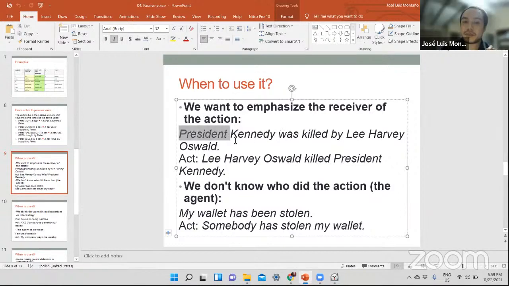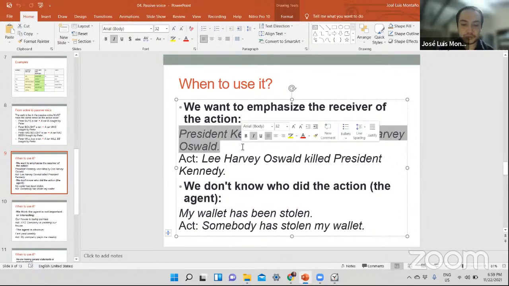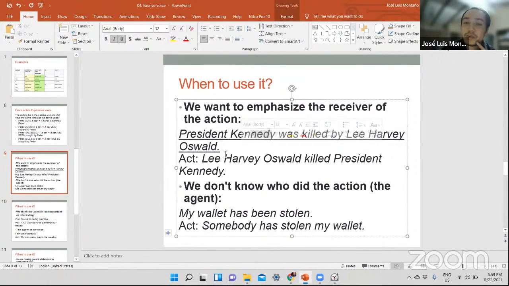For example, this. This is the best example. I'm going to write it like this. Give me a second. This is the best option here, David. Why? Because President Kennedy is receiving the action, but President Kennedy is more important than Lee Harvey Oswald. All right. Why? Because, of course, we're talking about this very famous president. So this is the first case in which you use passive voice.